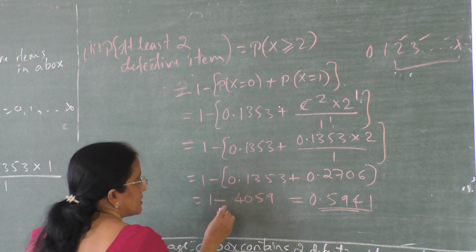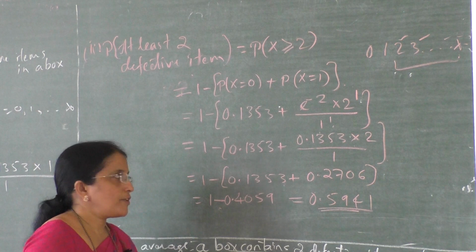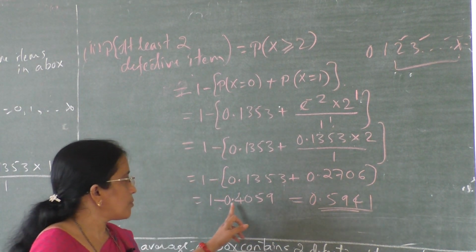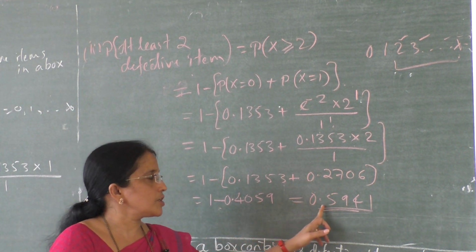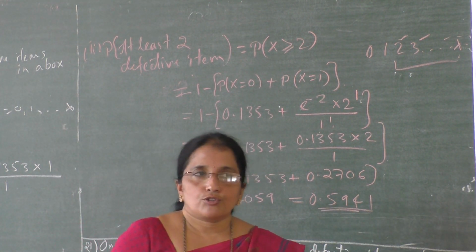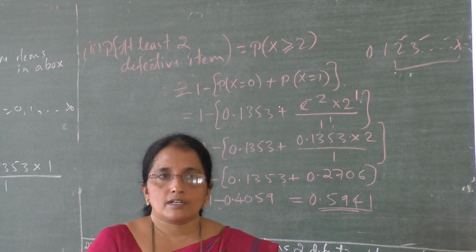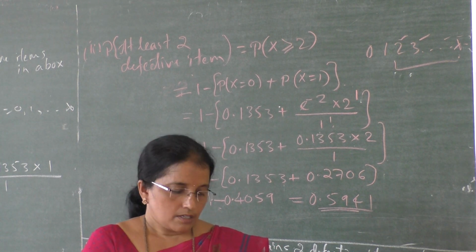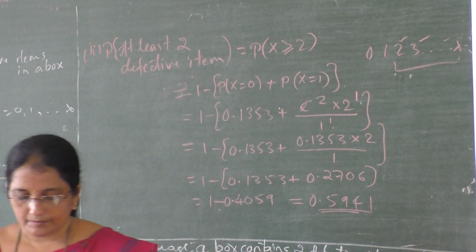Here students, 1 minus 0.4059 is equal to 0.5941. Okay students, go through these and do these problems by working them out. Okay, thank you.